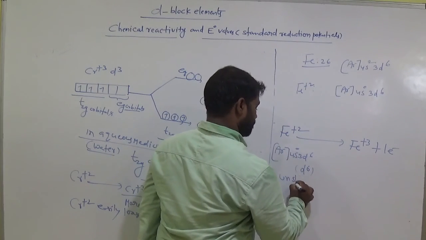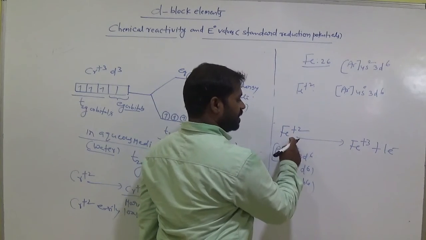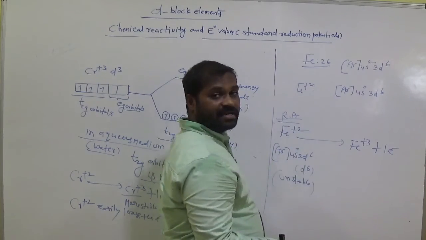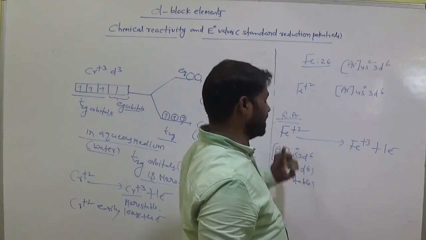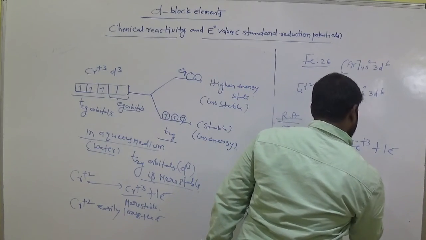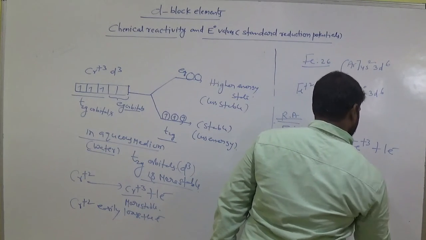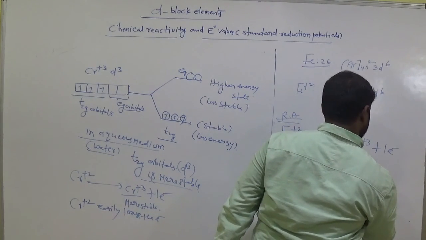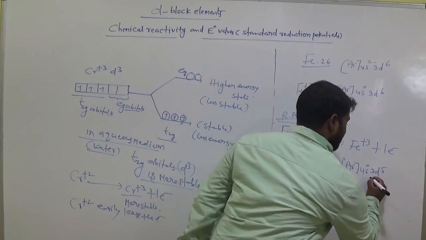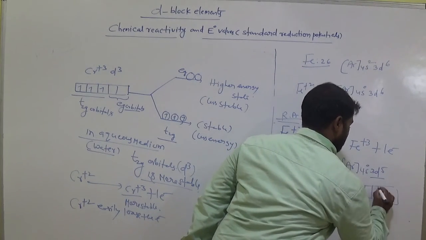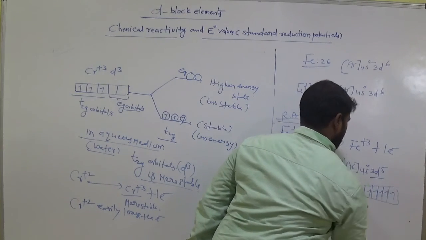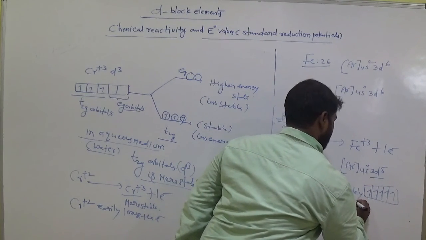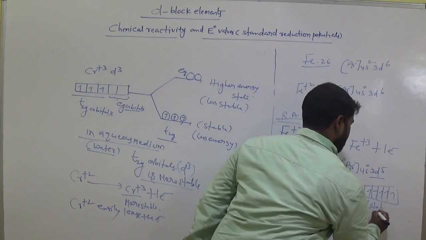Unstable. So to get stable, Fe plus 2 easily loses 1 electron, so it is called a reducing agent. Okay. Now write the Fe plus 3 configuration. This is argon 4s0 3d5. Am I right? A d5 configuration means completely half filled. Am I right? Completely half filled is stable.